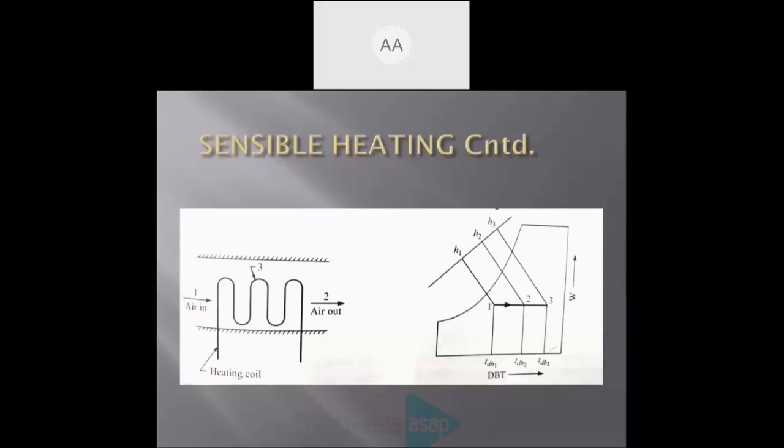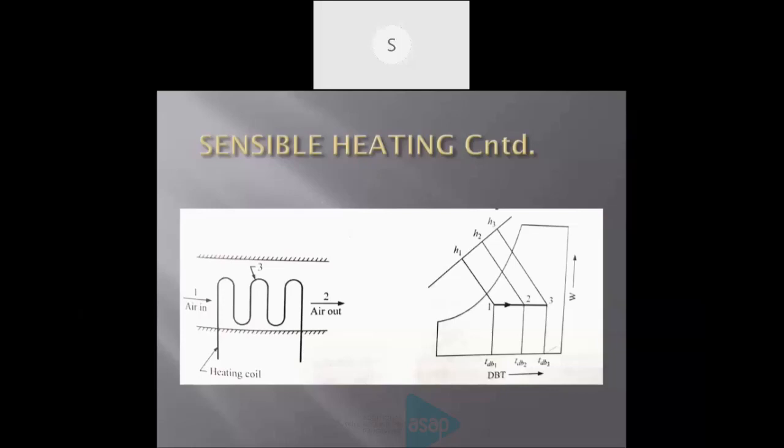The temperature of the heating coil is this 3, the higher temperature, TDB3. Our aim is for the entering air to reach this third temperature, but it cannot. It only reaches up to the second point, 2, that is TDB2. Up to that temperature only can the air reach by heating.